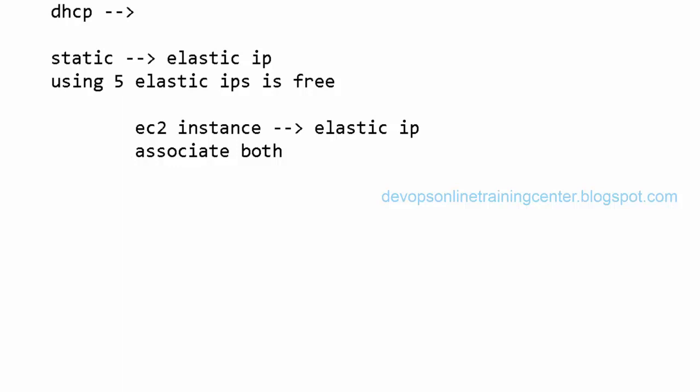So it's persistent across reboots. Can we assign an Elastic IP to an existing instance also? Yes, we can do it for an existing instance, one that is already running, as well. Okay, that anyway we'll see.